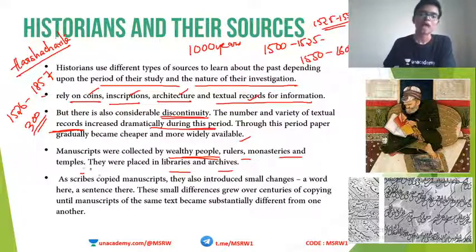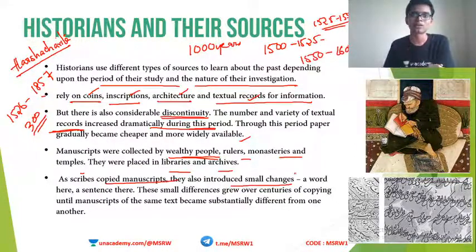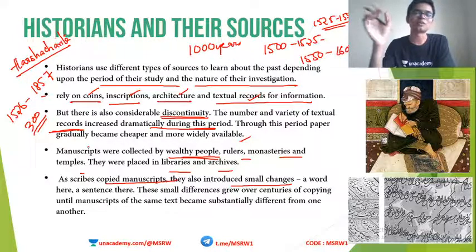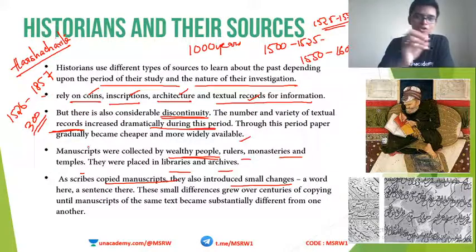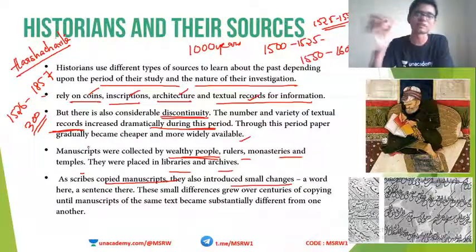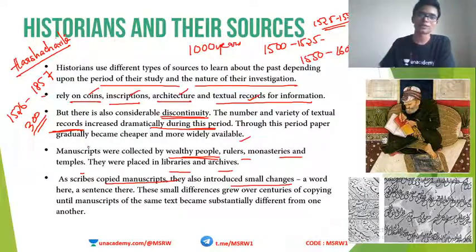Now, as scribes copied manuscripts, they also introduced some changes. So what are the challenges here? One challenge is that in ancient times, we did not have a photocopy machine. That is a huge backdrop. We do not have a photocopy machine, or a CD or a camera. So in order to copy something from one book to another, you have to write it manually.